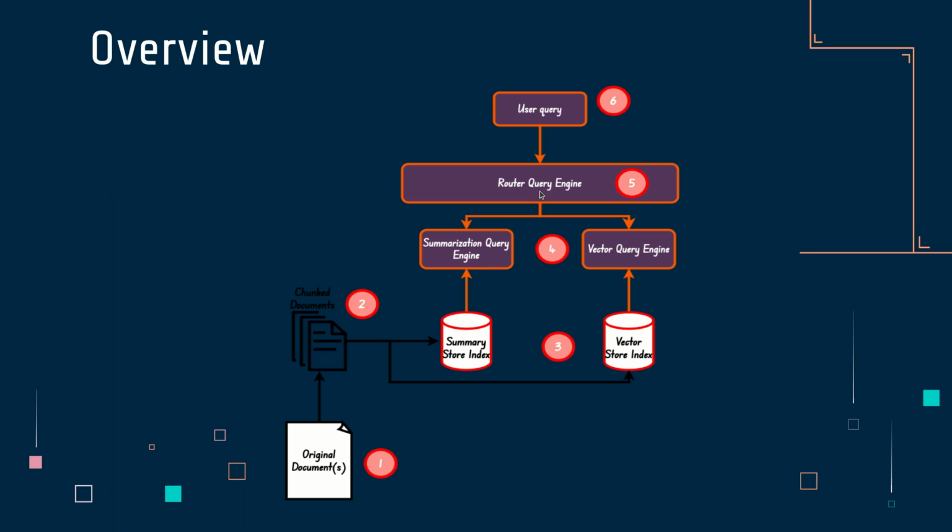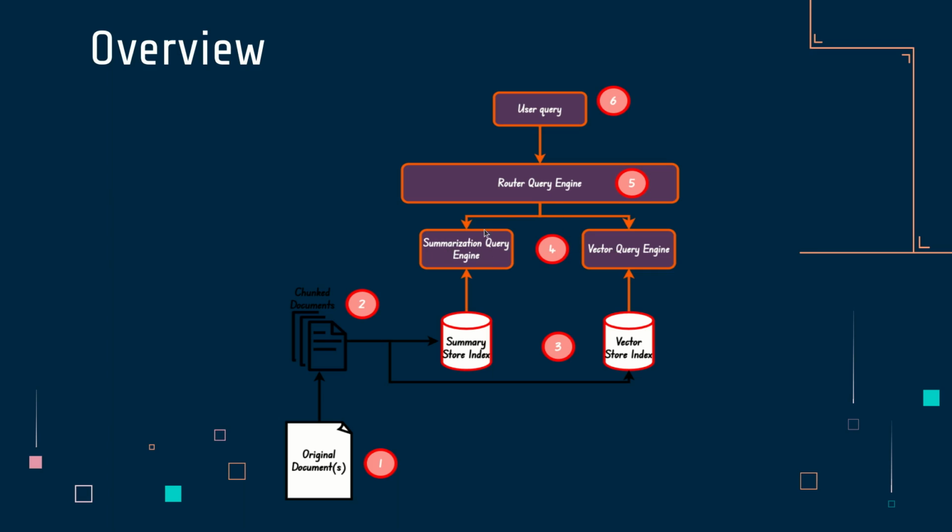So what does the router query engine really do? Let's say I have a user input right here, asking: give me a summary of the LoRA research paper. That user input goes into the query engine. The query engine is going to look at the user question and at the tool descriptions. Each of these tools has a description that we provide ourselves.